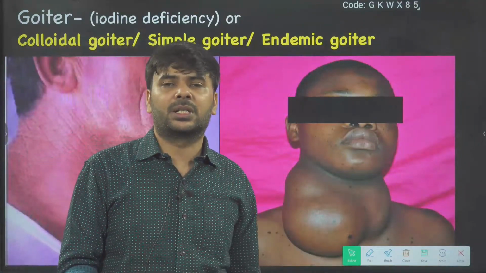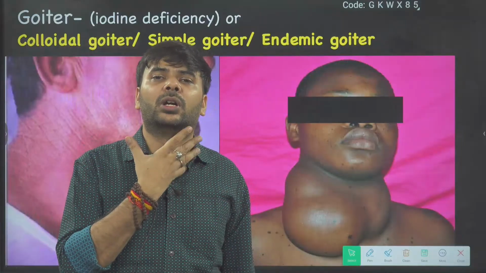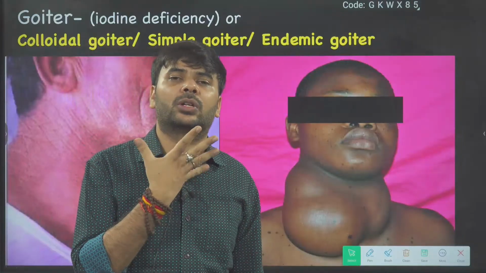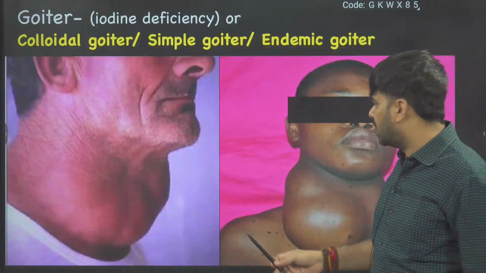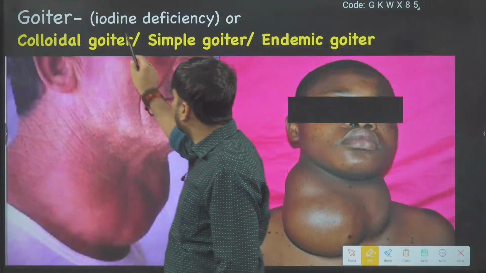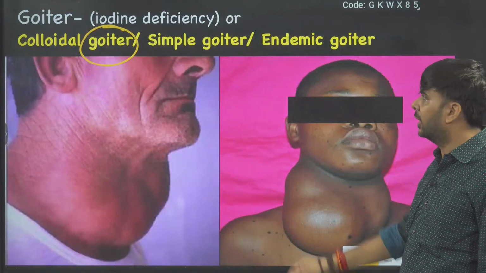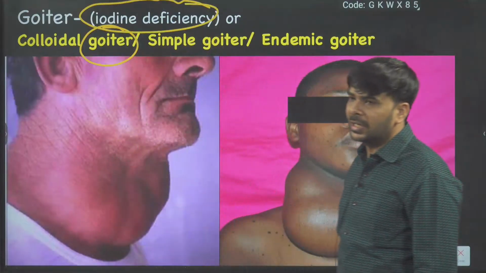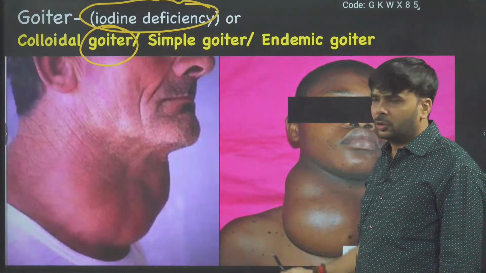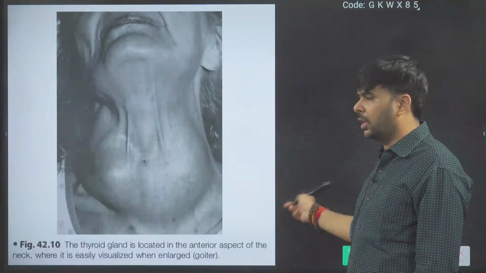Here you can see thyroid hormone deficiency, mainly due to iodine deficiency. If any person suffers from iodine deficiency in their diet, then the thyroid gland swells. The thyroid gland enlarges. It is called goiter, simple goiter or endemic goiter. It is due to iodine deficiency. If iodine is less in the body, it will lead to simple goiter. Here you can see the swollen thyroid gland.